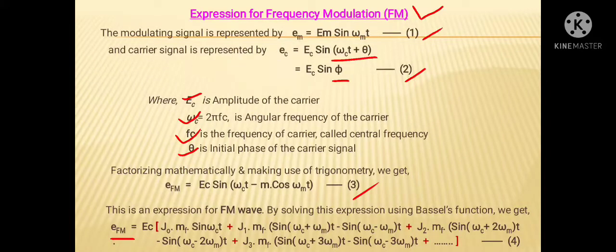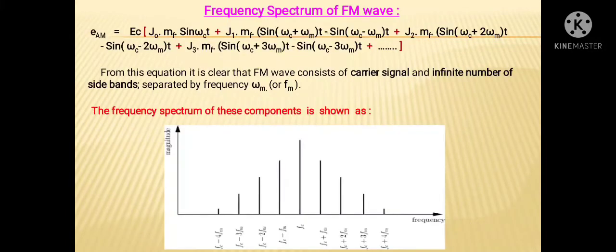omega mt plus J2 into m_f into sine omega c plus 2 omega mt minus sine omega c minus 2 omega mt plus J3 into m_f into sine omega c plus 3 omega mt minus sine omega c minus 3 omega mt plus, we can get an infinite number of terms. So let us take this as equation number 4. Now let us try to draw the frequency spectrum of this FM wave.